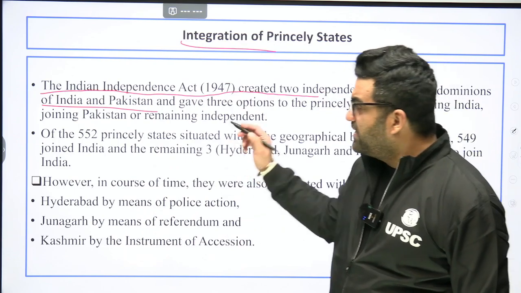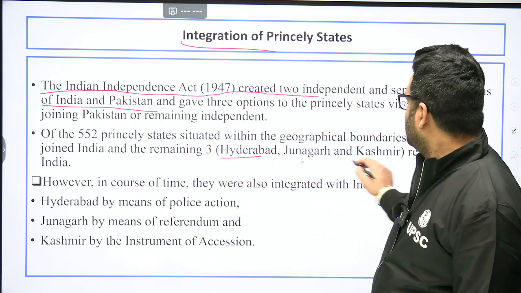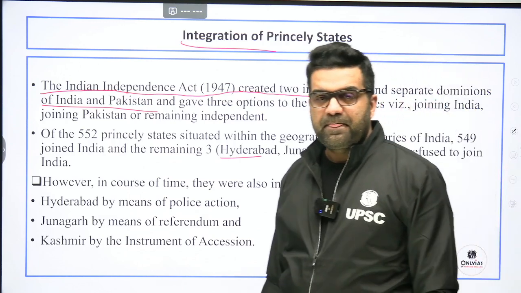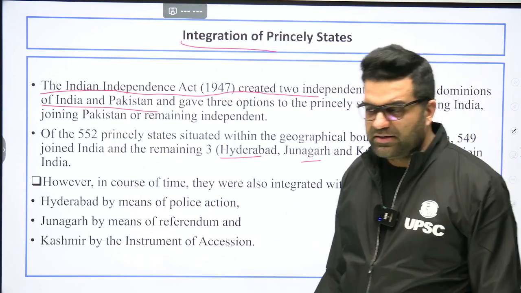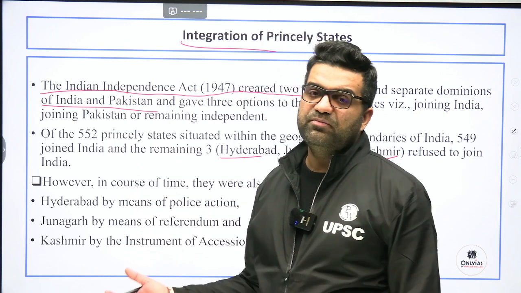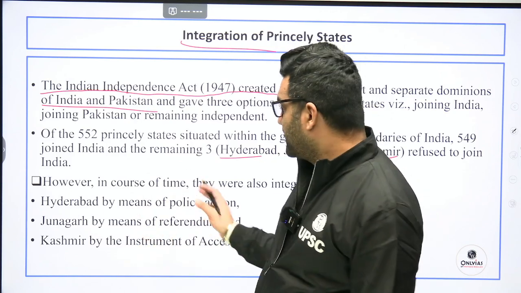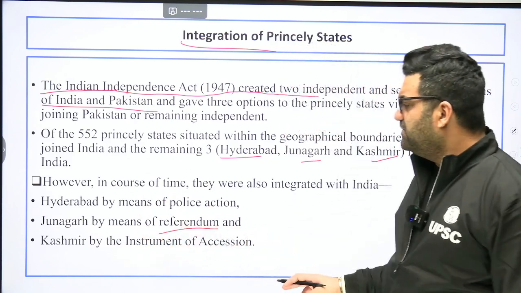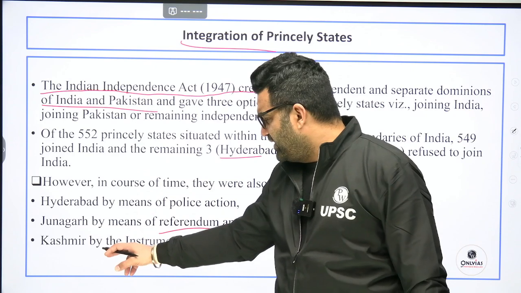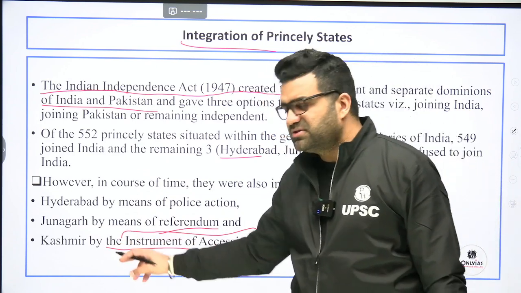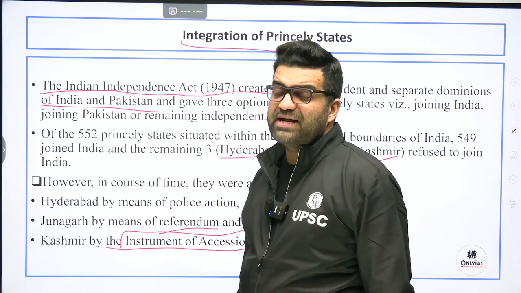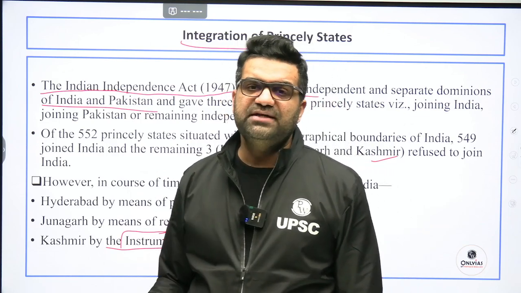The three errant ones were Hyderabad, Junagadh, and Kashmir. Hyderabad agreed to merge with the Union of India with police action, Junagadh by means of a referendum, and Kashmir by an instrument of accession signed between the Government of India and Raja Hari Singh.